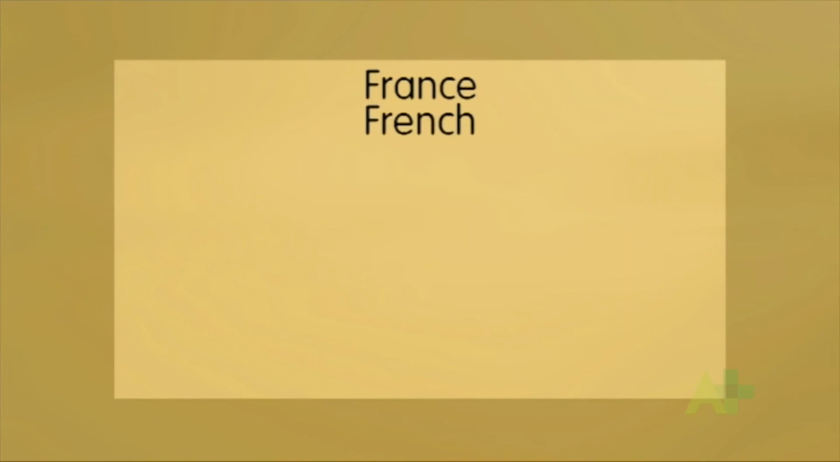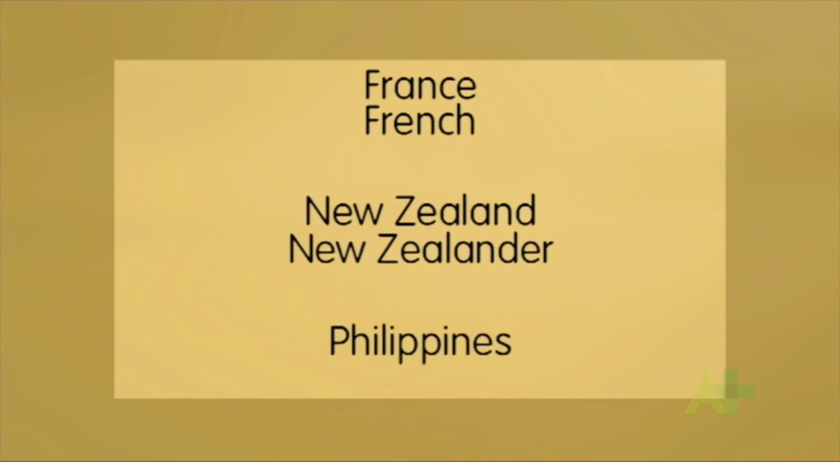And some nationalities are formed in an irregular way. France, French. New Zealand, New Zealander. Philippines, Filipino. And watch the change in spelling with that one. Why don't you start your own list of English names for countries and their people? Some countries also take separate adjectives that you can learn along with them.